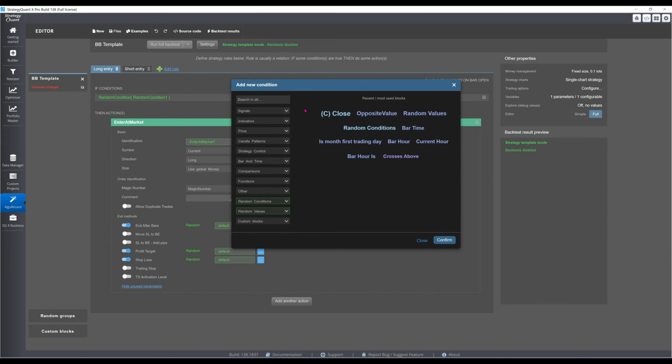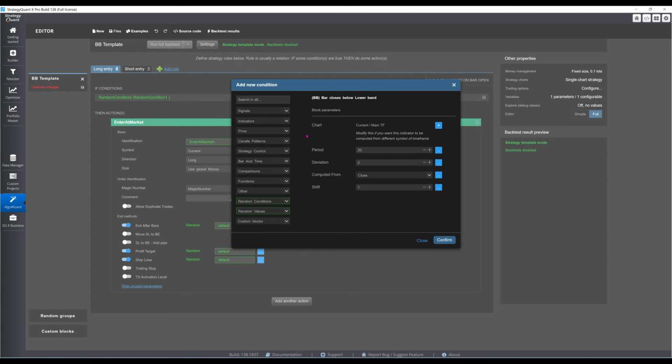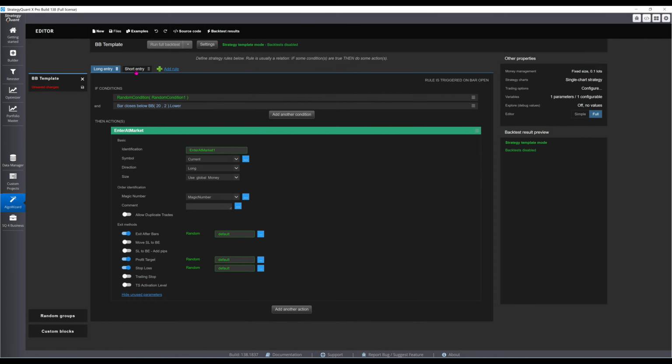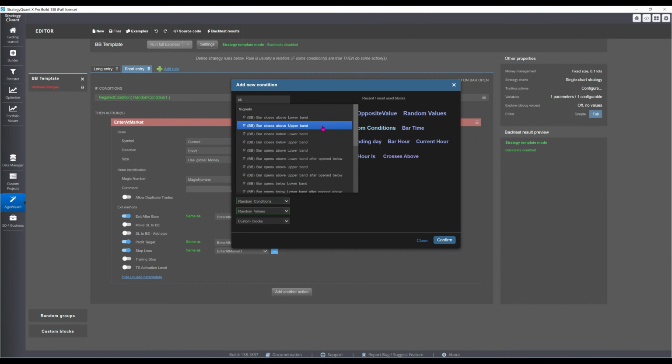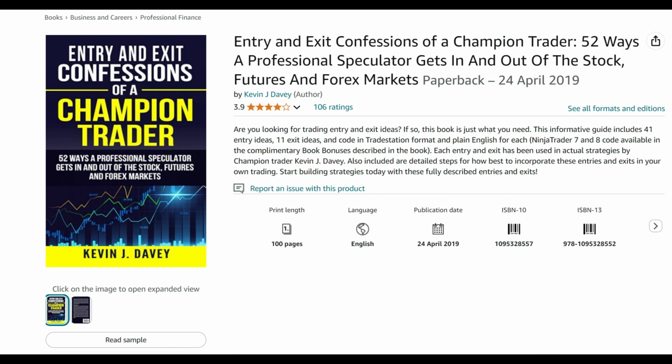possible. I don't believe in fancy strategies, so let's just start with the classic Bollinger Bands reversal, where I go long when there's a close below the lower Bollinger Band. I'll let the genetic builder fill in one other entry condition. For exits, I will include a stop loss, profit target, and a bar-based time stop, which Kevin Davey mentioned was one of his favorite exits.